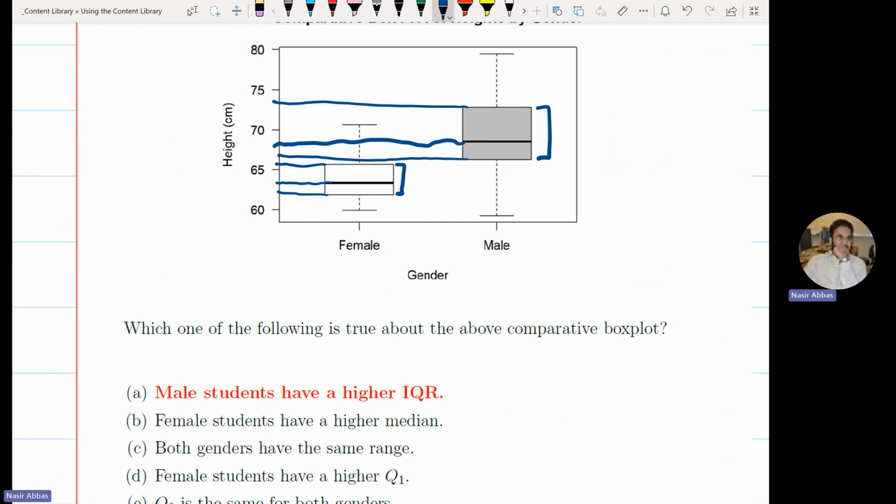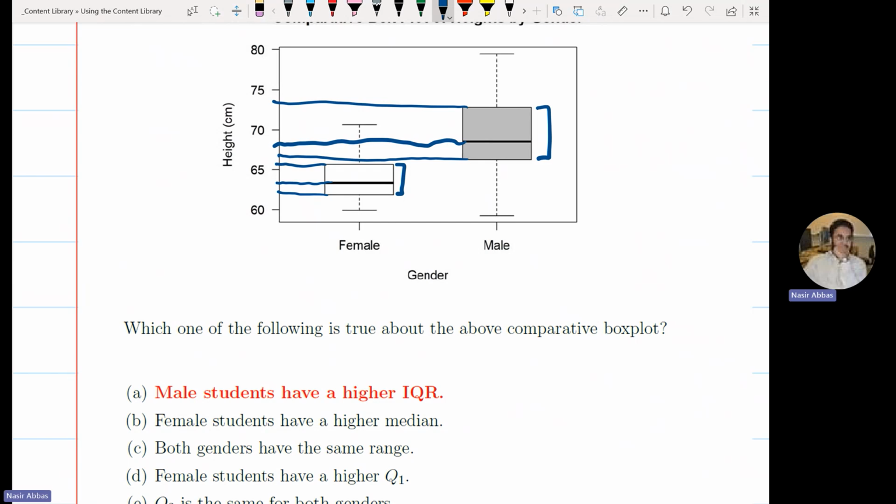Both genders, they have the same range. What is the range? You cannot see the range from the box plot. The version of the box plot that we are giving you in exam, this one is Q3 plus 1.5 times IQR. This one is Q1 minus 1.5 IQR. So box plot is not giving you any range. You cannot conclude anything from the box plot related to the range. Yes.